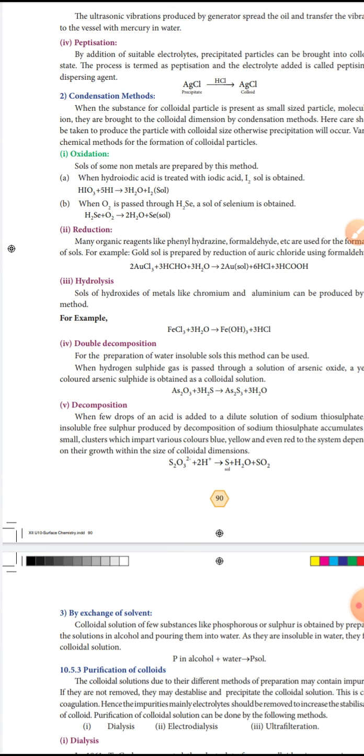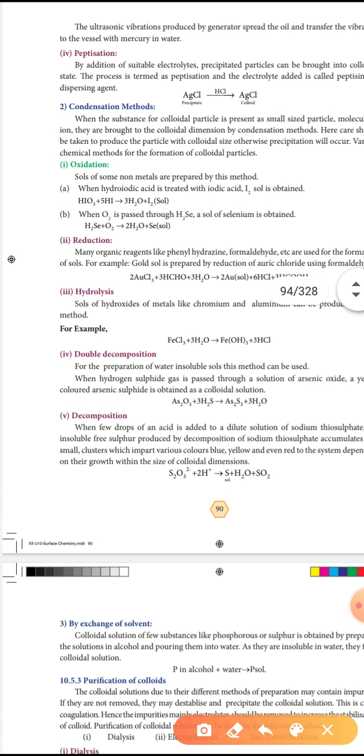Here we are using an electrolyte, which is called the peptizing or dispersing agent. That electrolyte is the dispersing agent. Example, silver chloride, AgCl, is a precipitate. By adding the electrolyte hydrochloric acid, a peptizing agent, the AgCl precipitate is converted into AgCl colloid.